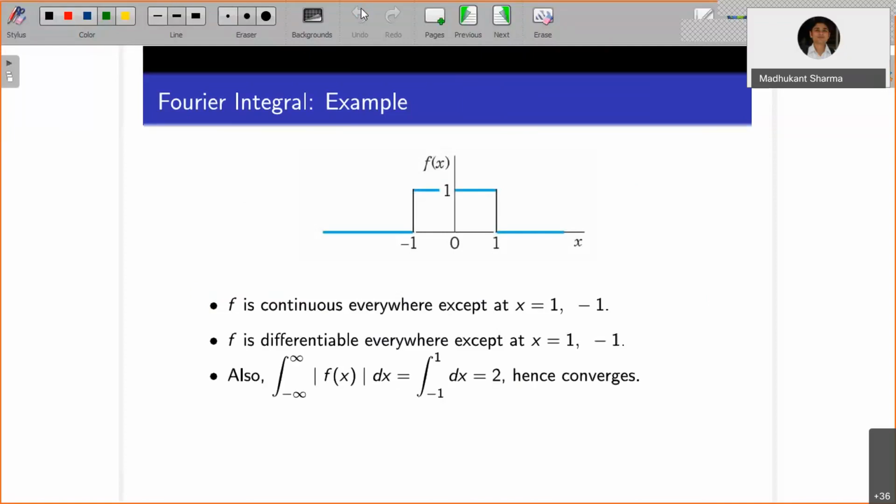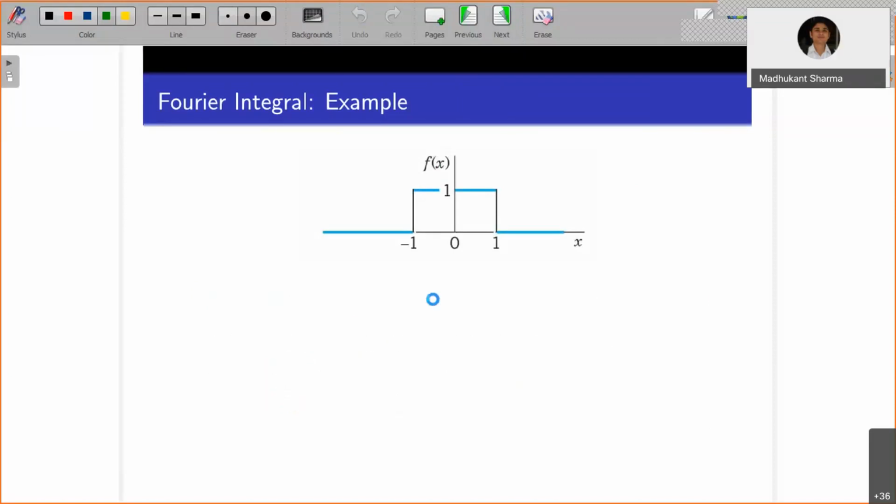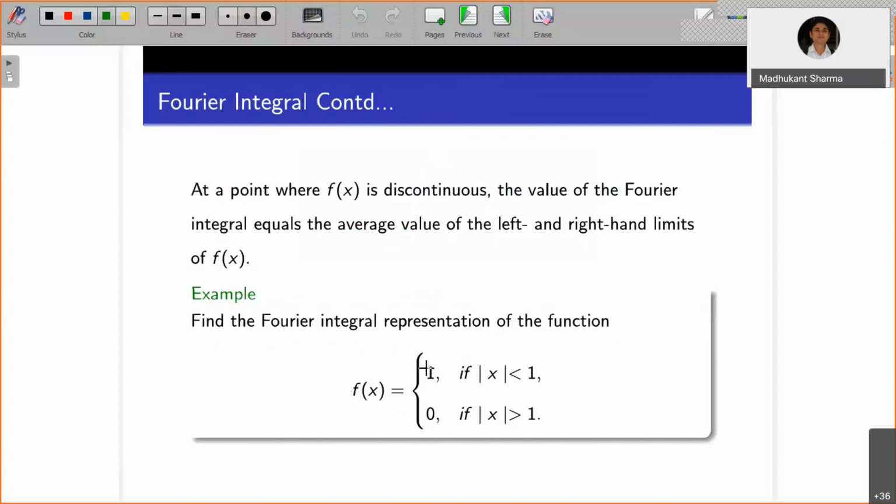Further, you want to show that the integral from minus infinity to infinity of |f(x)| dx converges. Whenever you talk about |f(x)|, f(x) assumes the value 1 if |x| is less than 1 and 0 if |x| is greater than 1, so it is anyway positive. So |f(x)| is again 1 if |x| is less than 1, and 0 if |x| is greater than 1.